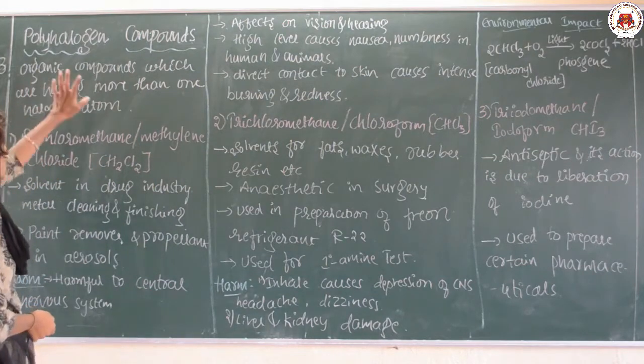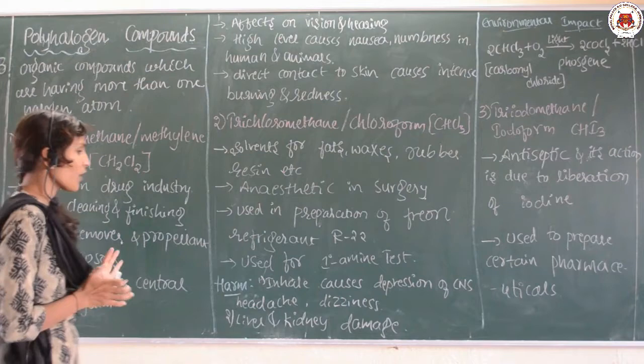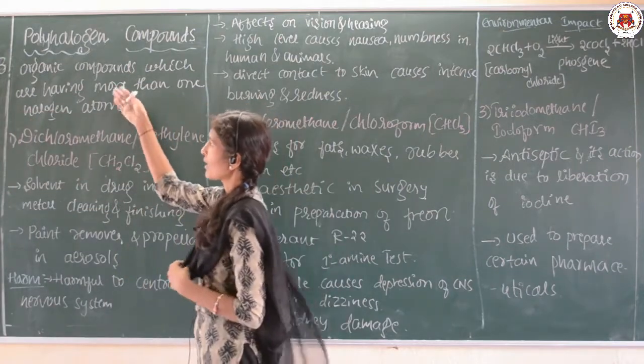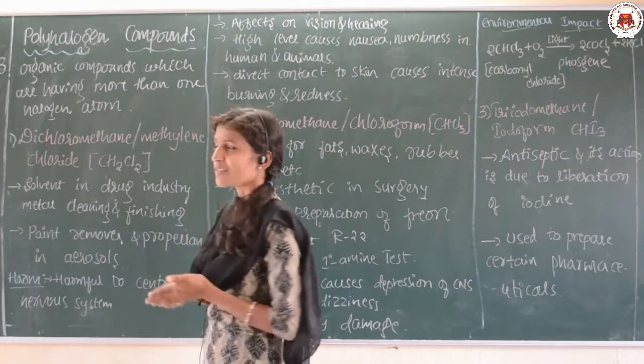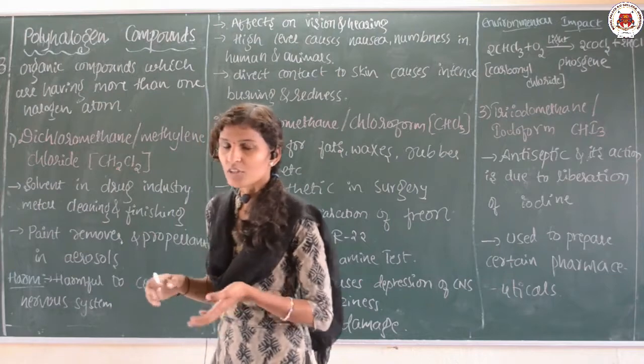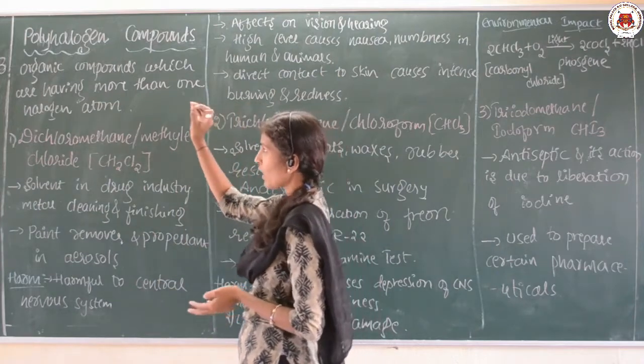It means it must consist of two or more halogen atoms in such a compound. Those are nothing but polyhalogen compounds. So let us talk about a few examples of polyhalogen compounds.